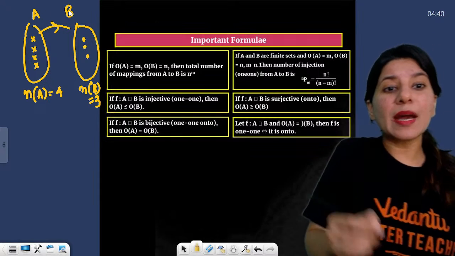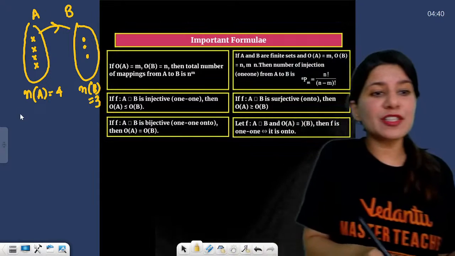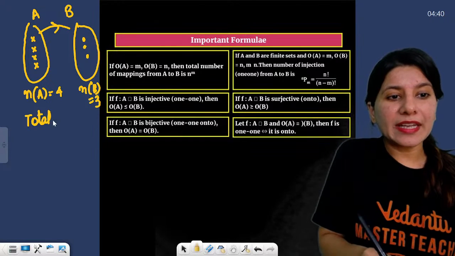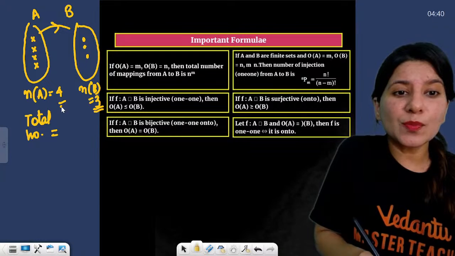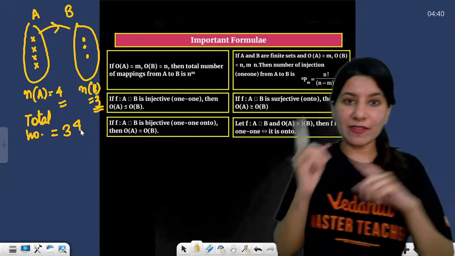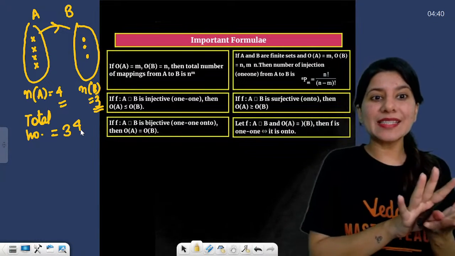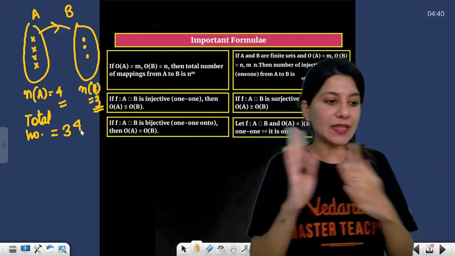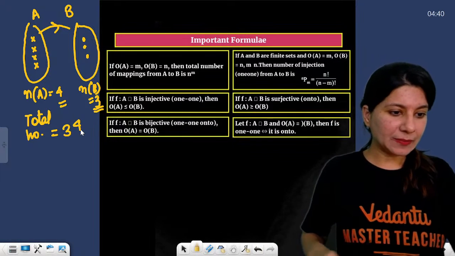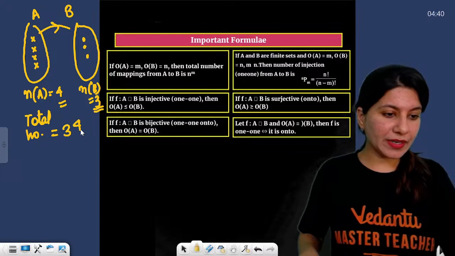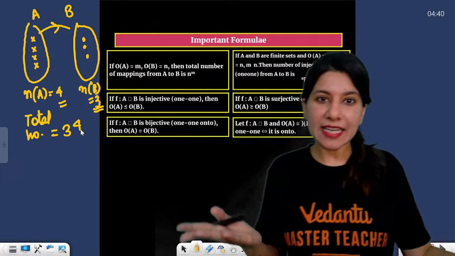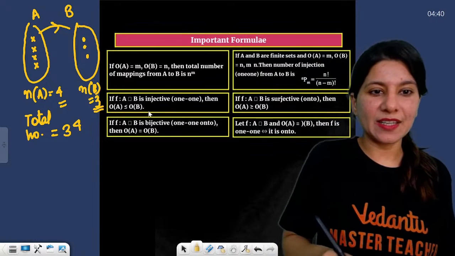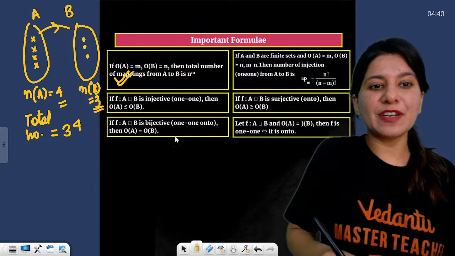So you are looking for the total number of functions from A to B, right? The total number of functions from A to B are 4. So set B raised to the power set A. Clear? I hope this is clear. Set B raised to the power set A. So this is the total number of functions.